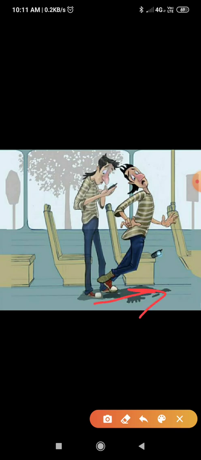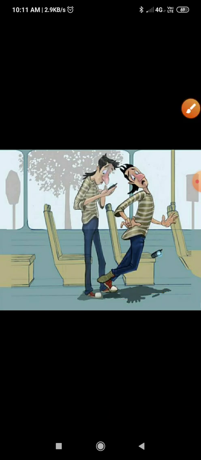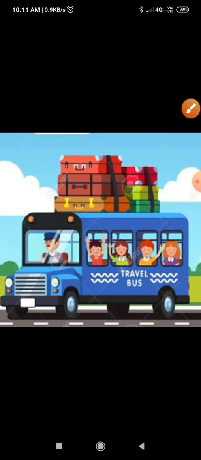One more thing, sometimes a person jumping out of a speeding train may fall forward. What is the reason? This is because on jumping, his feet come to rest as they touch the ground, but the remaining body continues to move forward due to inertia of motion. Now we can take another example.